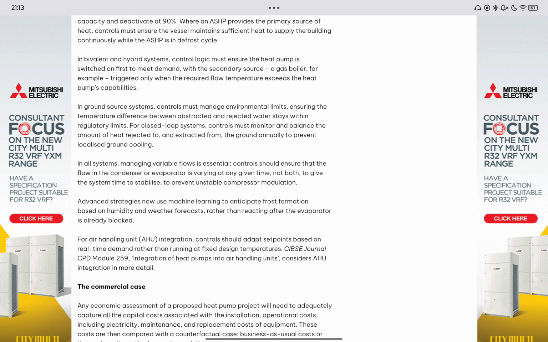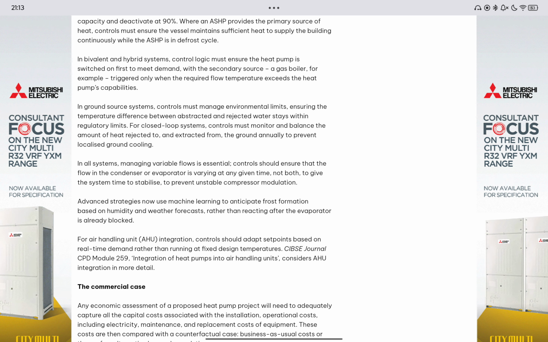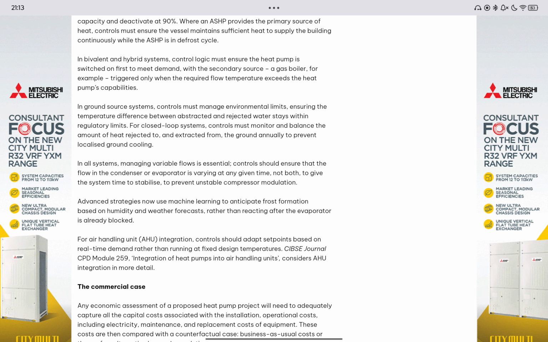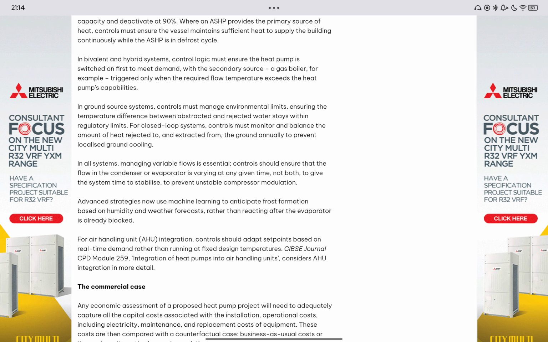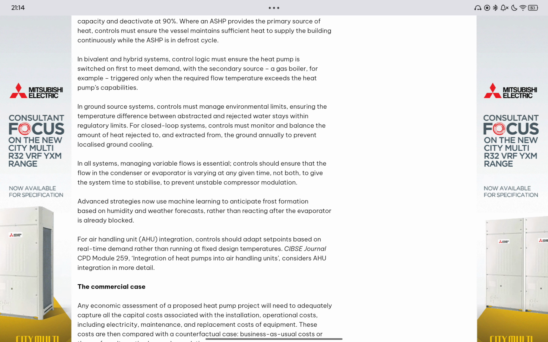the heat pump's capabilities. In ground source systems, controls must manage environmental limits, ensuring the temperature difference between abstracted and rejected water stays within regulatory limits. For closed-loop systems, controls must monitor and balance the amount of heat rejected to and extracted from the ground annually to prevent localized ground cooling.